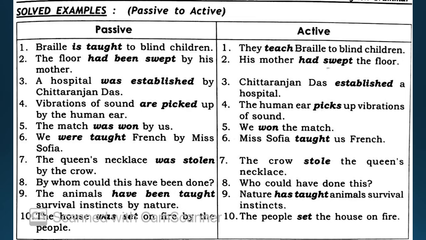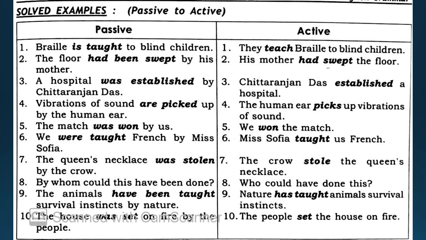Okay, boys, for your better understanding, let's look at some solved examples. These are sentences from passive that have been turned into active voice. Braille is taught to blind children. What is the active form? They teach Braille to blind children.